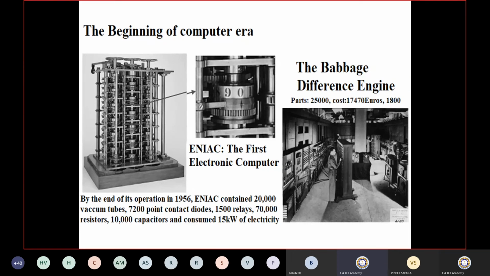One of the scientists is working here. And what was the cost at that time? It is 1800 euros, right? But what about today's age? And also you can see there are so many things required: number of relays, number of resistors, number of capacitors, and the consumption of power, that is about 15 kilowatts. So we required at least a power hub to run those computers at that time.